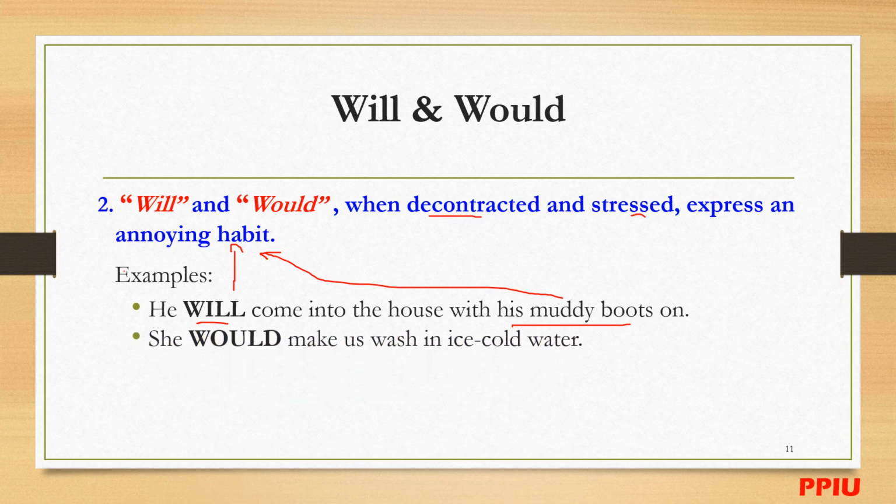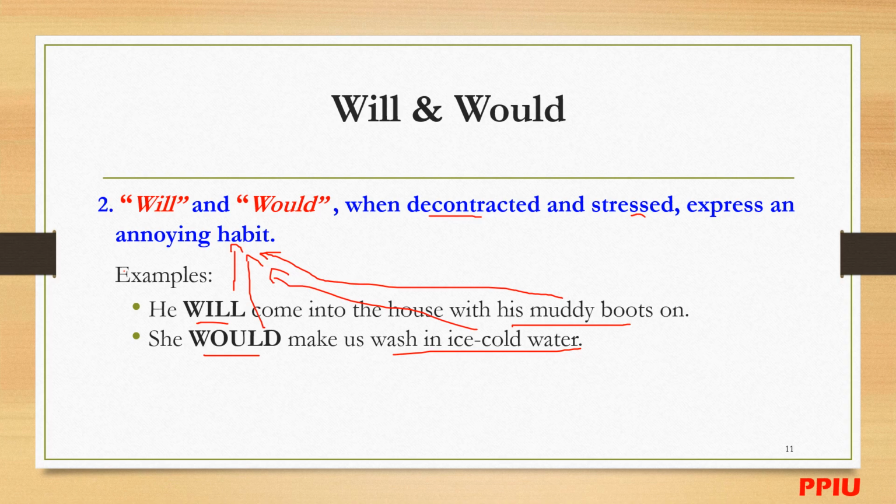All right. Okay. She would make us wash in ice cold water. You got it? So "would", when "would" is deconstructed and stressed, she would make us wash in ice cold water. So you got it? So this one is just an annoying habit. Something there and something in here. It will describe something there.